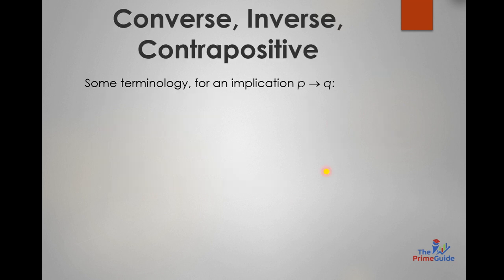So next we have the converse, inverse and contrapositive of this implication. How this implication P implies Q is written in converse, inverse and contrapositive. So if we are just finding out the converse of this P implies Q, it would be Q implies P. If we find the inverse, it would be negation P implies negation Q. We are just going to negate both propositions. We are not just going to invert their directions. Okay.